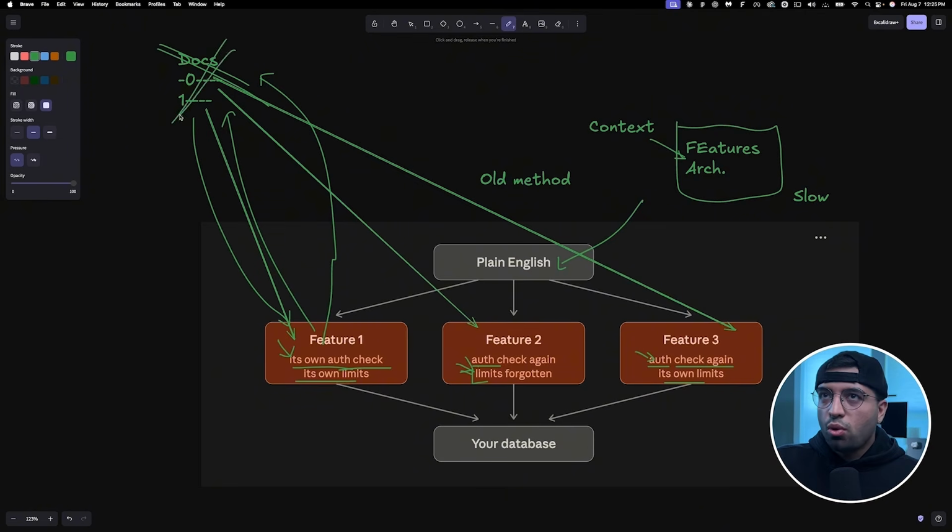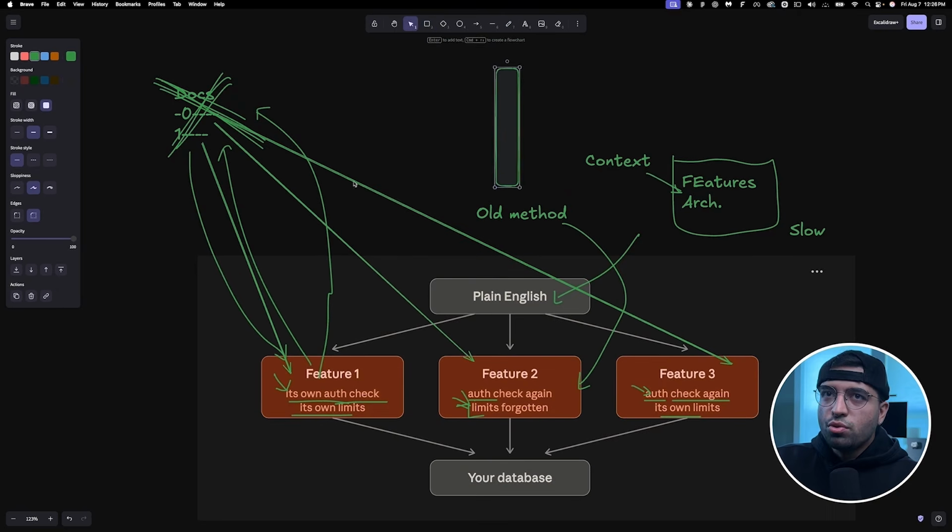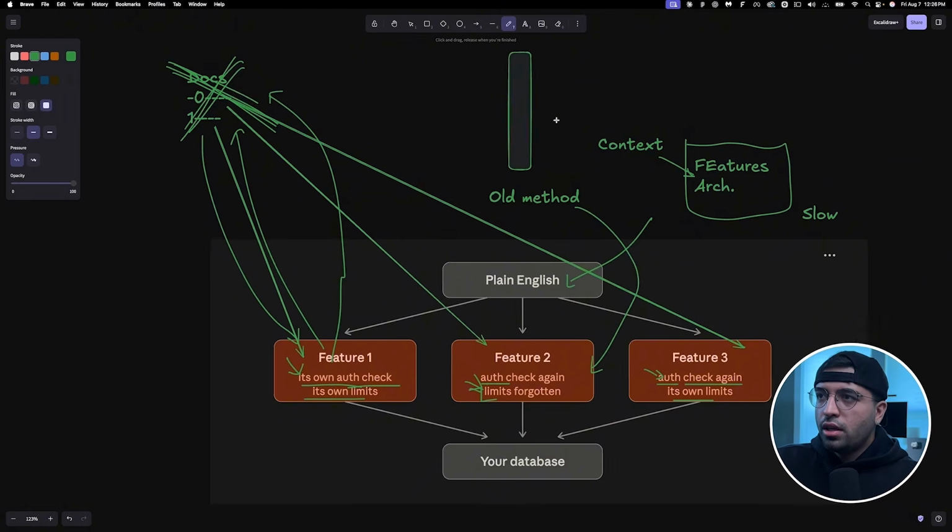Because we could just remove this whole docs folder, if we can remove all this stuff and have AI still give us a production grade outcome, that would be nicer. That would be much better, right? Because now your entire context window, which used to look like this all the way, and this whole bar filled purely based on context from your documentation, will now end up like this, right? And that's what I want to show you in the next diagram.